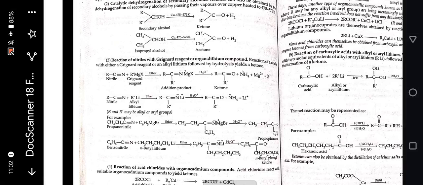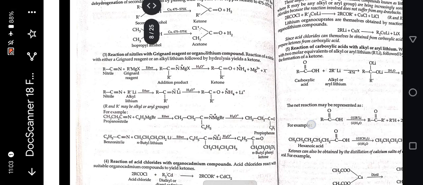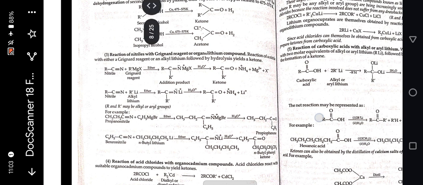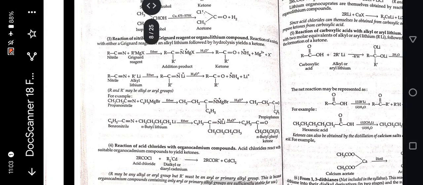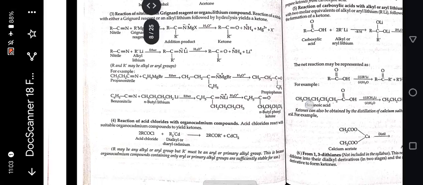Next is the reaction of nitriles with Grignard reagent or organolithium compound. Reaction of a nitrile with either a Grignard reagent or an alkyl lithium followed by hydrolysis yields a ketone. When nitrile plus Grignard reagent is treated in the presence of ether, addition product is formed. When the addition product is treated in the presence of H3O+, ketones are formed. Propanenitrile gives propiophenone, and benzonitrile plus n-butyl lithium gives n-butyl phenyl ketone.